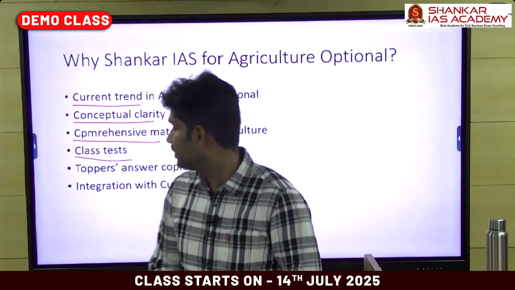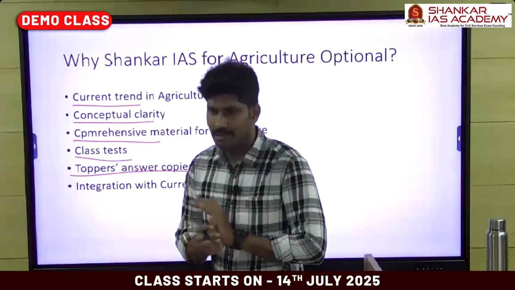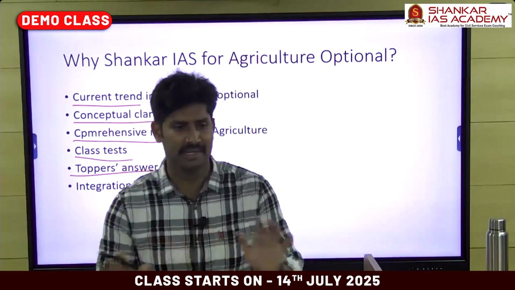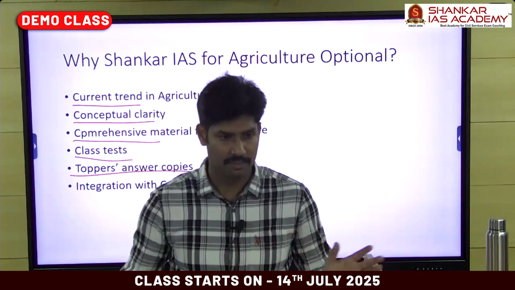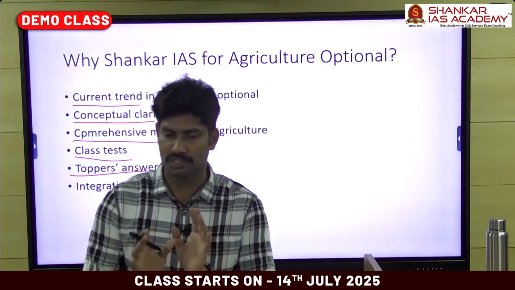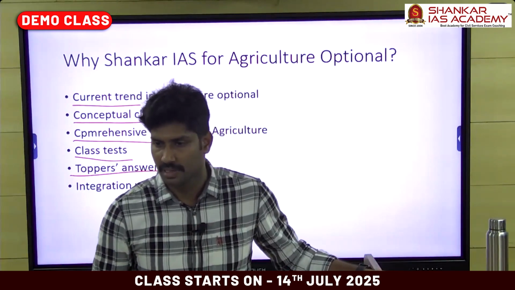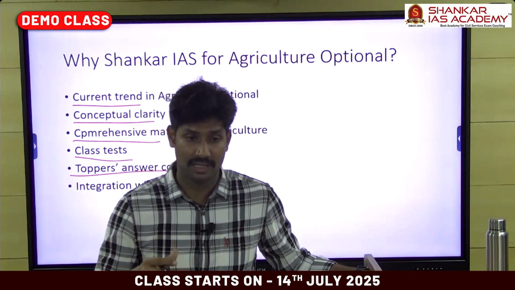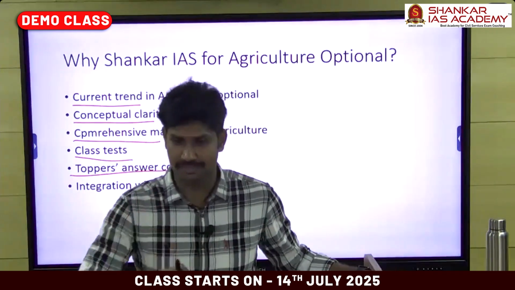As I told you earlier, most of the agri optional toppers at the all India level for the last 9 years are from our institute only. So I have the toppers' answer copies, the top scoring ones.